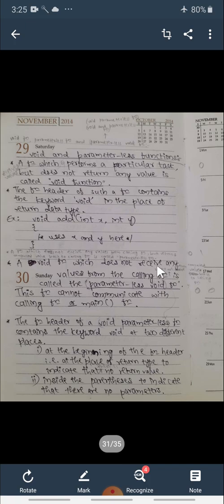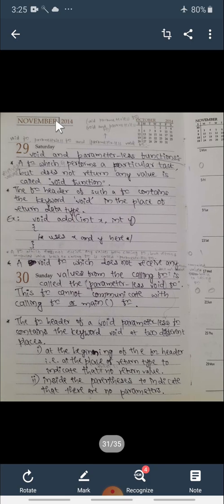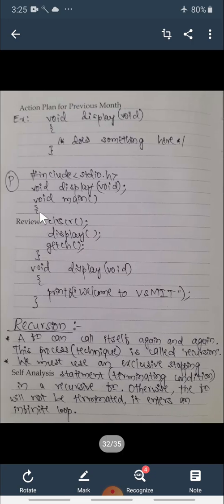First one is at the beginning of the function header, that is at the place of return type. Second is inside the parenthesis, to indicate that there are no parameters. We will see both the examples now. See here, we can write a void in the place of the data return type. Second, we can write the void here also, that is inside the parenthesis.